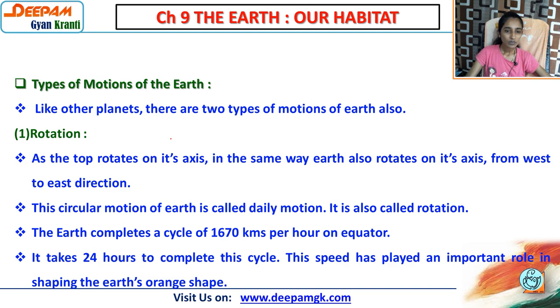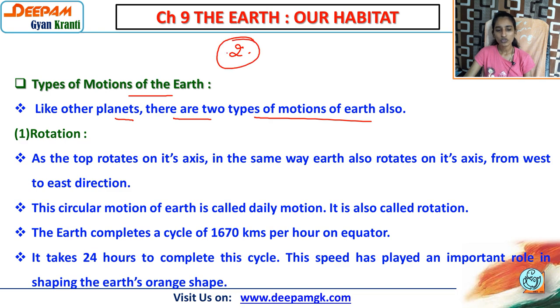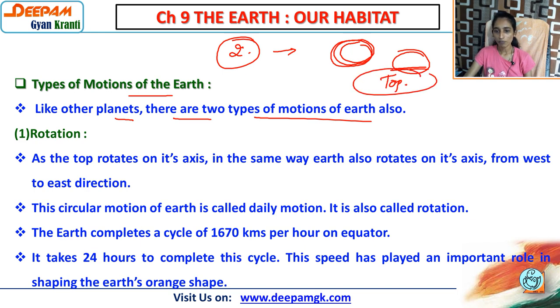First of all, the types of motion of the earth. Like the other planets, there are two types of motions of the earth. Generally all the planets have two types of motion. One is when the planet turns on its own axis, meaning it turns on its own place. We can take the example of a top, the one you play with. And the other is revolution.